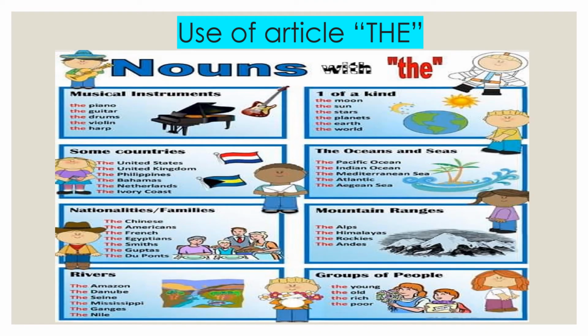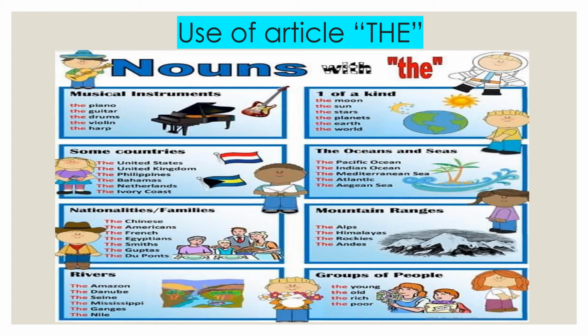These are some places where we use the definite article "the": before musical instruments, the piano, the guitar, the drums, etc. Some countries, the United States, the United Kingdom, etc. Nationalities, the Chinese, the Americans, and also with families like the Guptas, etc. Before the names of rivers like the Amazon, the Mississippi, etc. One of a kind, the moon, the sun, universal things, planets, the earth, the world, the oceans and the seas, the Pacific Ocean, the Atlantic, the Mediterranean Sea, mountain ranges, the Alps, the Himalayas, etc.